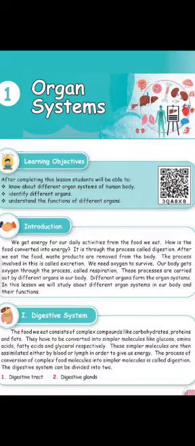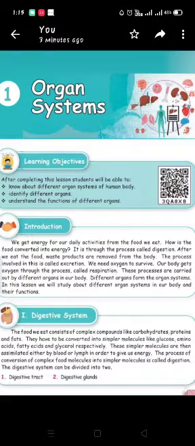Now come to Roman numeral 1, the digestive system. The food we eat consists of complex compounds like carbohydrates, proteins and fats. What all is in our food? The carbohydrates, proteins and fats. Already in previous classes we studied about that, isn't it?